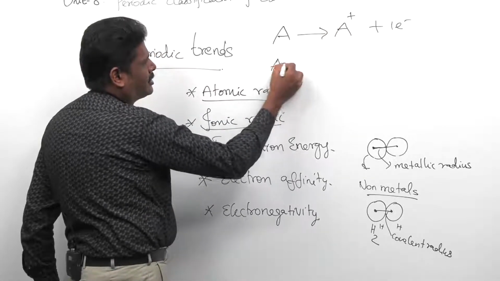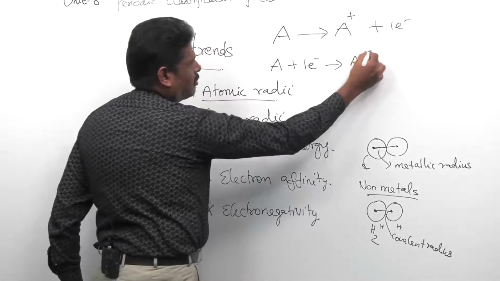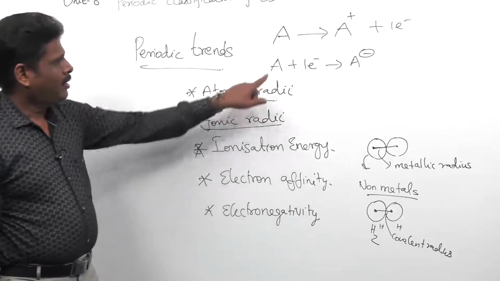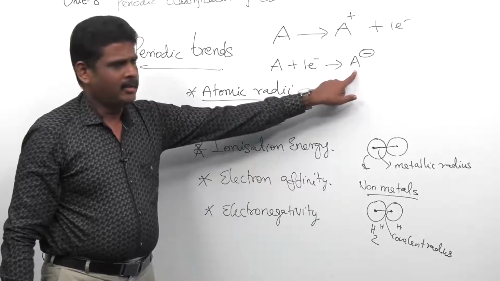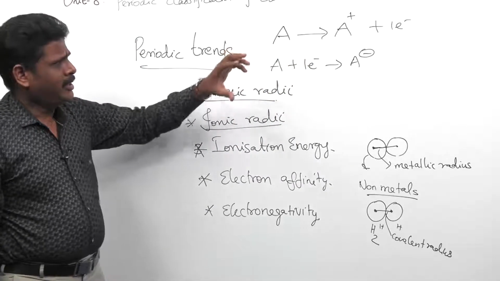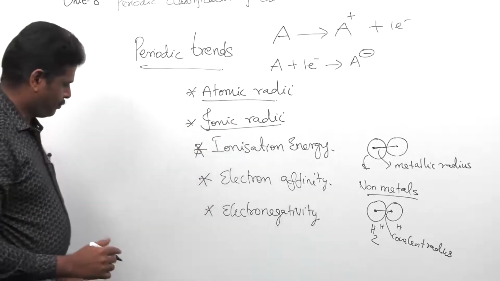In what cases does it form an anion? I will explain now. When an atom gains one electron, it will become an anion. Now, what actually takes place in the aspect of size?